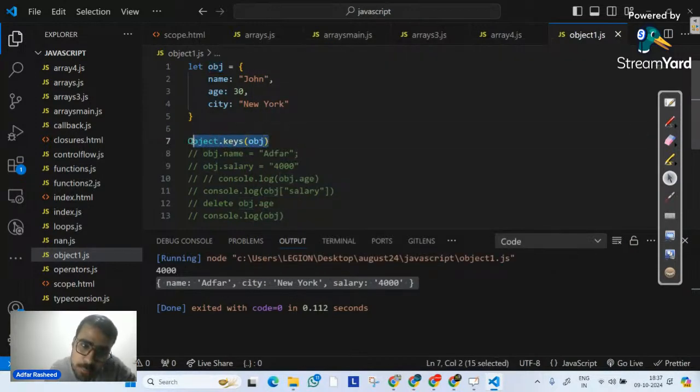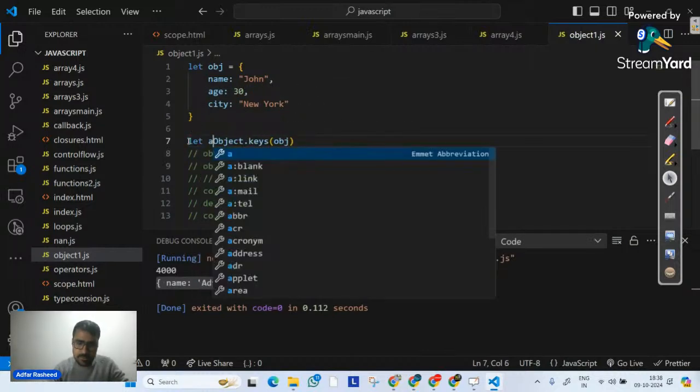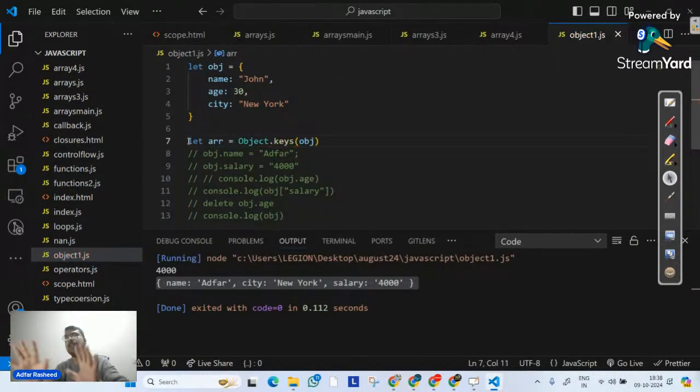But what does Object.keys actually represent? What does it do? Always remember, it's about what it returns. Whenever we talk about Object.keys and we pass the object to it, on whatever object we want to implement it, it will return an array. Note that point very well over here. So let me create, let arr equal to it, it will return an array.